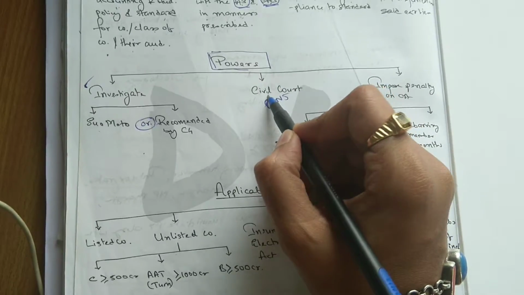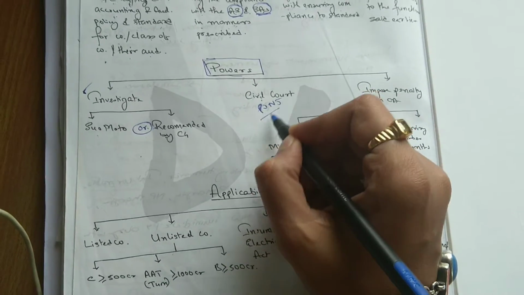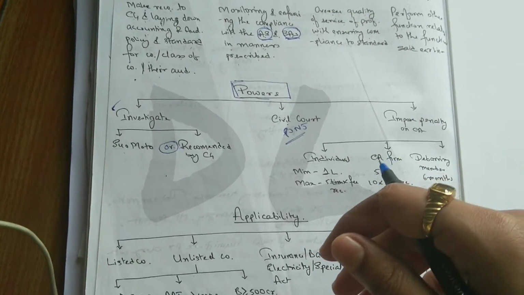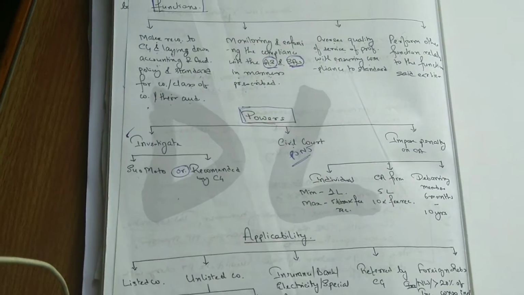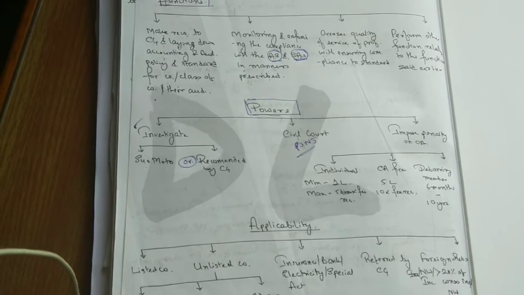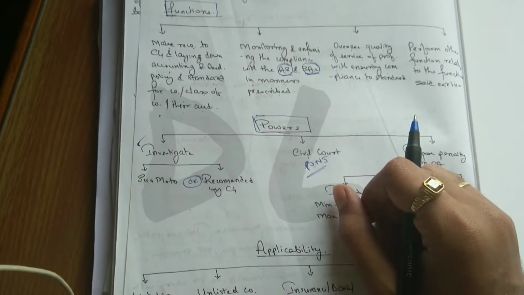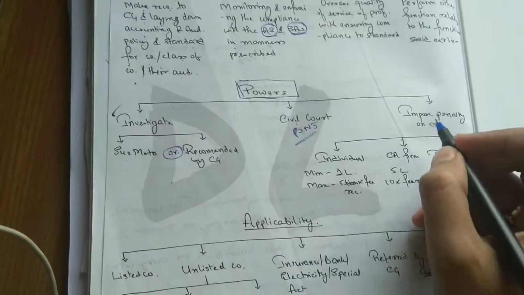They will have the powers of a civil court, which is PONJ, Principle of Natural Justice, which we all know: summoning and enforcing attendance, summoning on oath, production of documents and all those things.